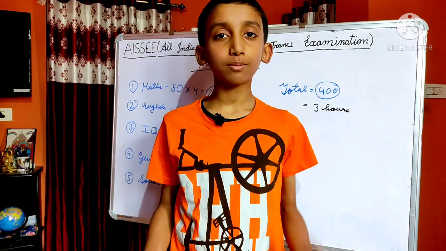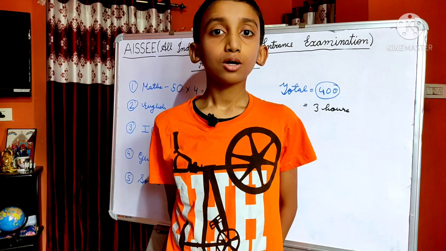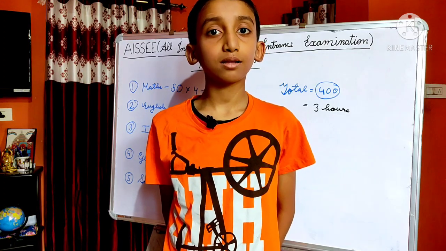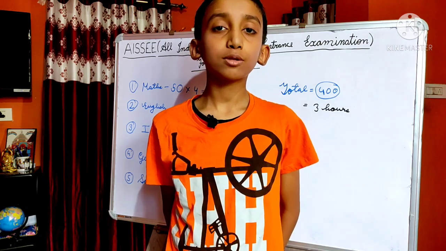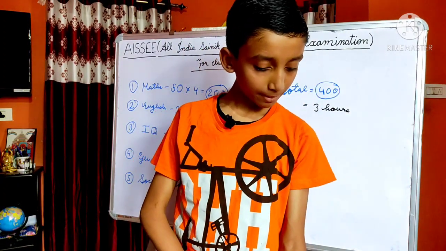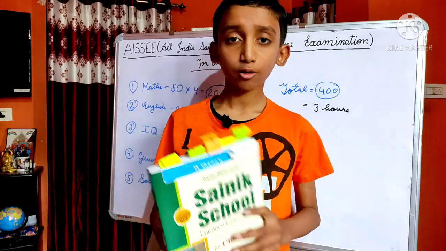So let's discuss the books. There are 2 types of books available in any local market or on Amazon and Flipkart. The first is Arihant and the second is R. Gupta. You can prepare yourself from any book, as both books are nice. First of all, I will show you my books. This is the class 9 guidebook. This is of R. Gupta.